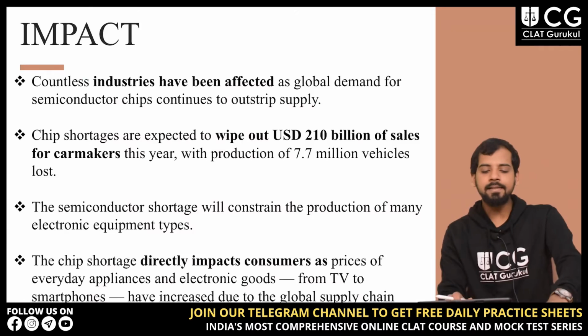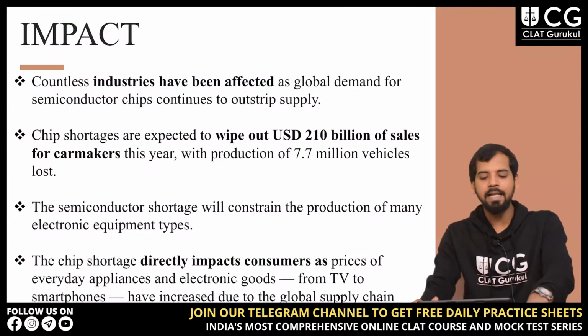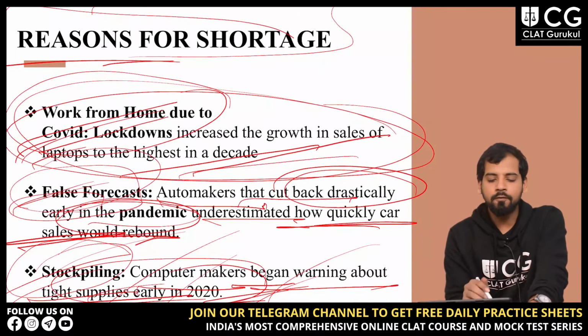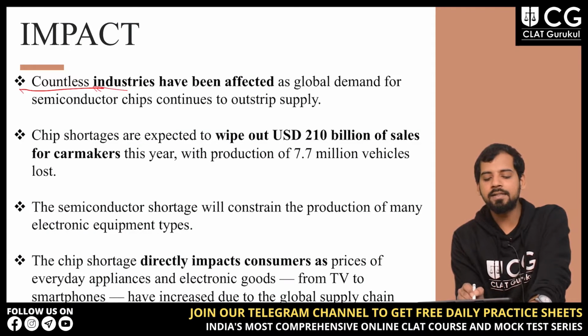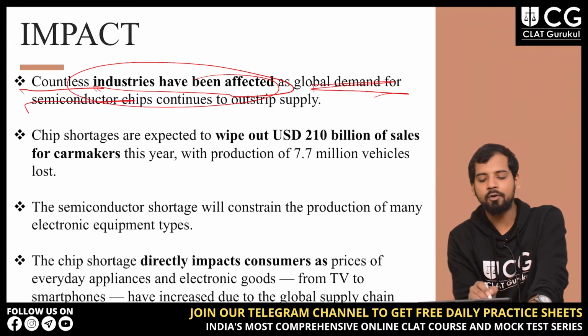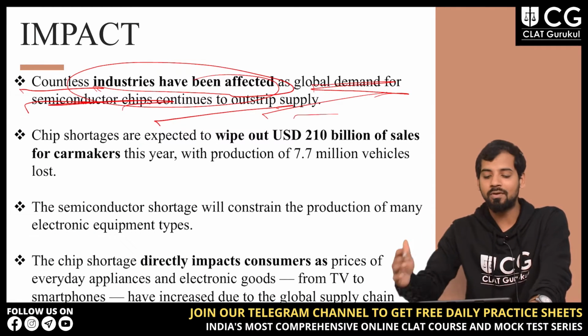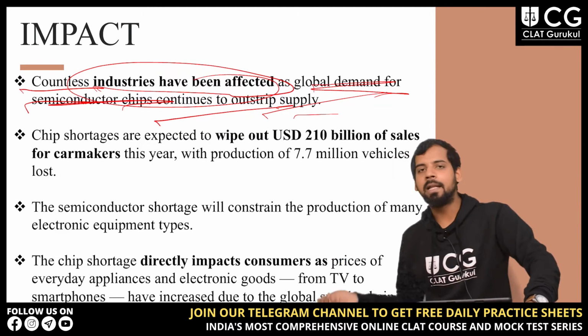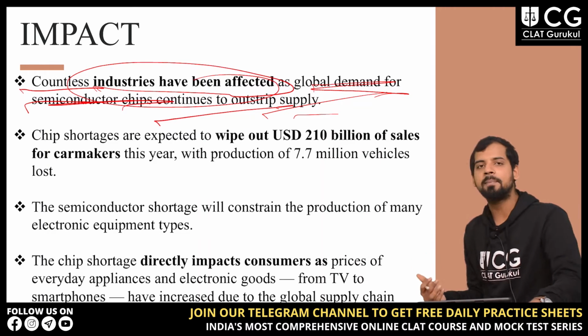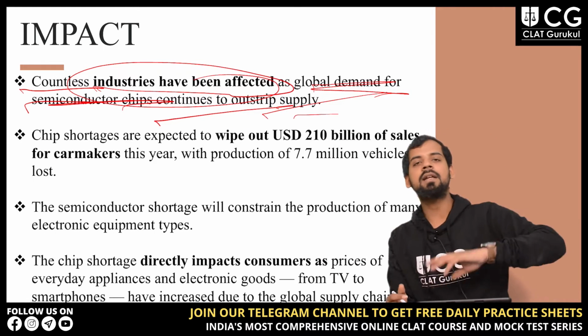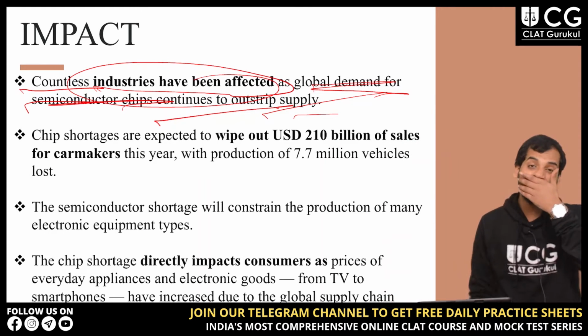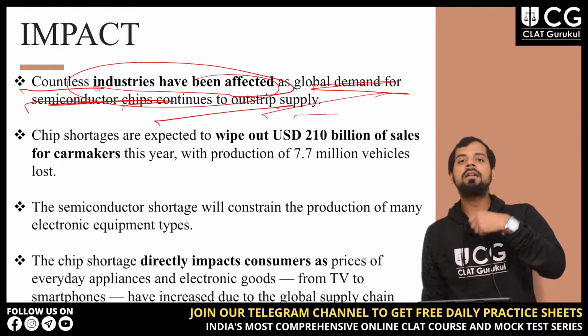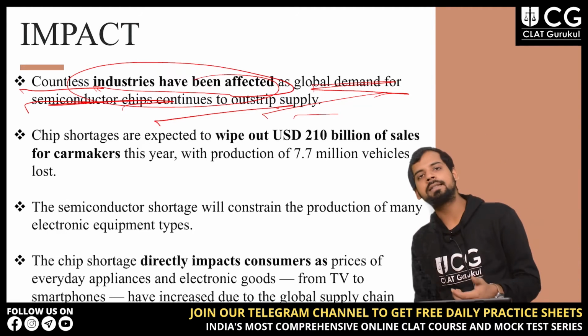Now let us discuss the impact of this, right? Impact of the shortage. First, countless industries have been affected as global demand for semiconductor chips continues to outstrip supply, right? Again, the first impact is that global demand is so much greater than the supply that countries are facing troubles, not just in our country itself, but globally.